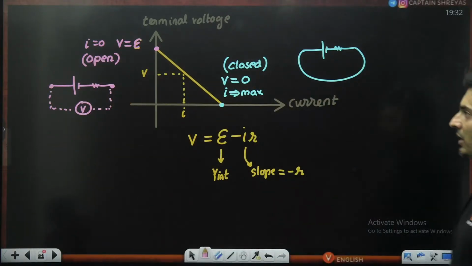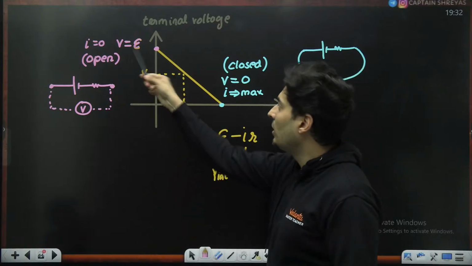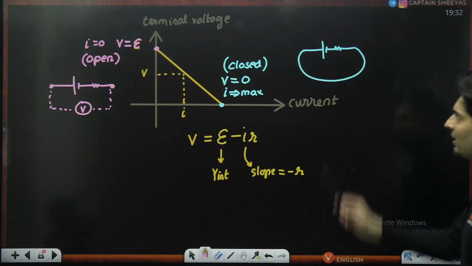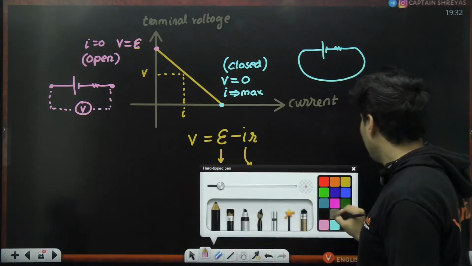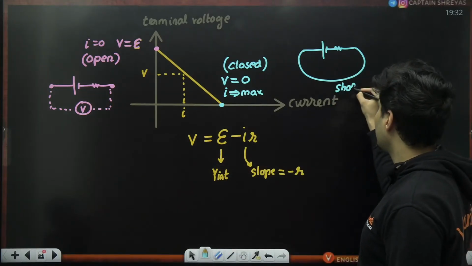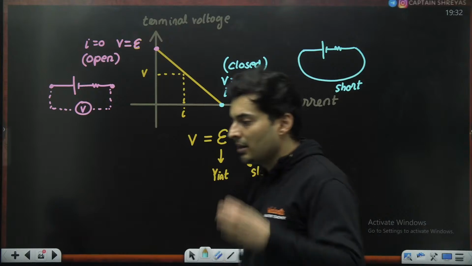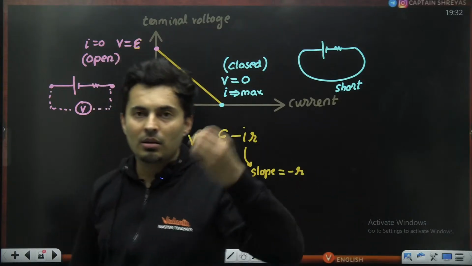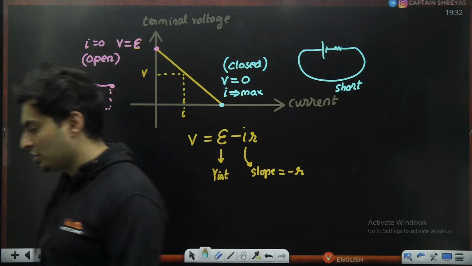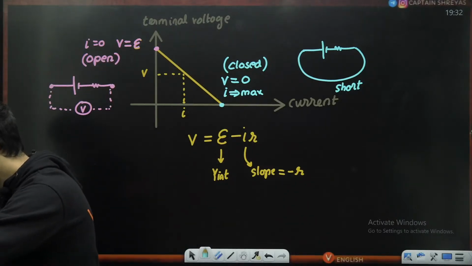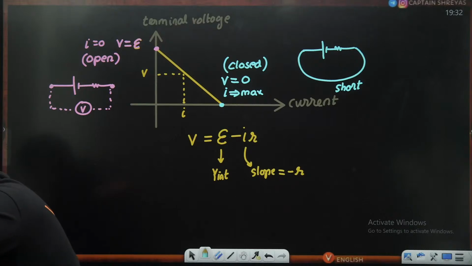The open circuit voltage is always the EMF. And in the closed circuit, when you short the terminals, you get maximum current. Maximum current will flow, and immediately the battery will get discharged. Is that okay?